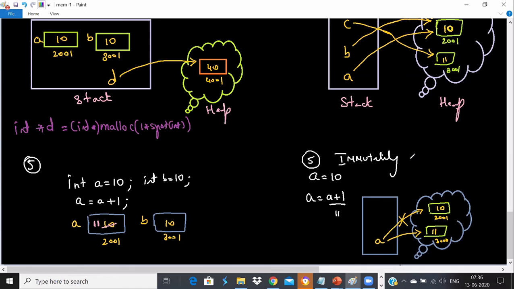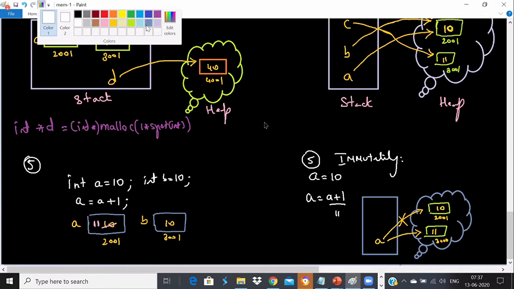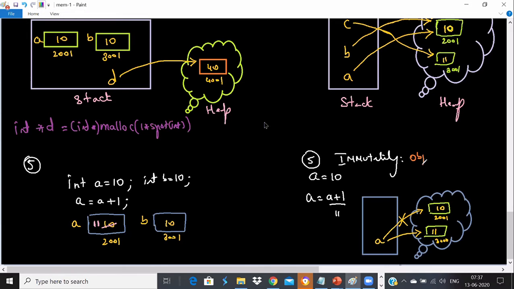So immutability means a Python integer object is immutable. Immutable means the object never changes. Remember one thing in Python: immutability means the object never changes. Python says that your object will never get changed. That is what we call immutable objects. Integer, string, float are immutable objects. Immutable objects means the value of the object will never get changed.